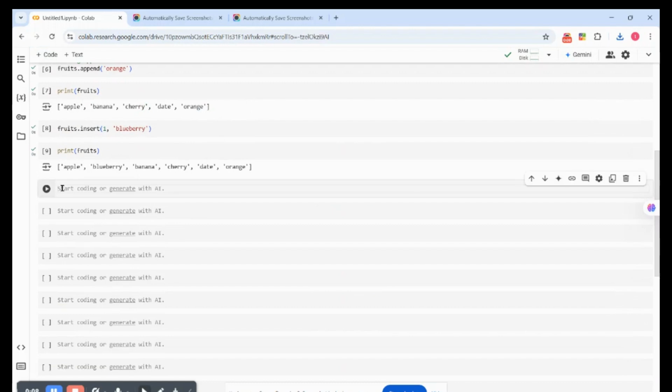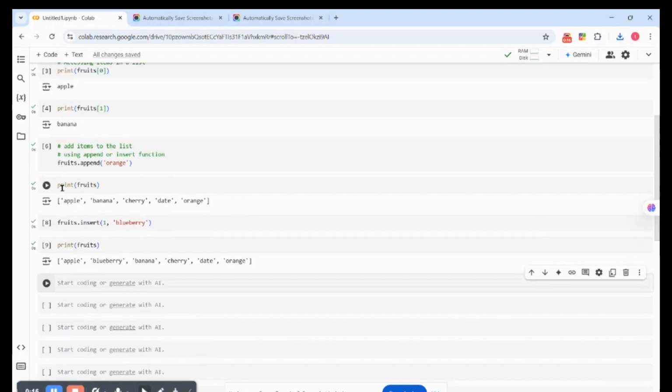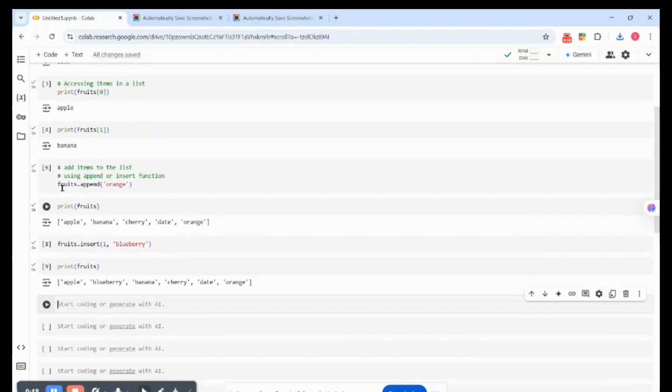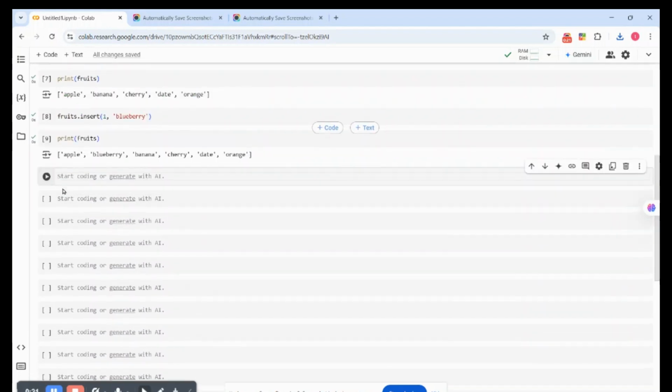So another operation that we can do on a list is to remove items. So we said adding items to the list, accessing items in the list, and also removing. You can add and you can remove. So, removing items from the list.